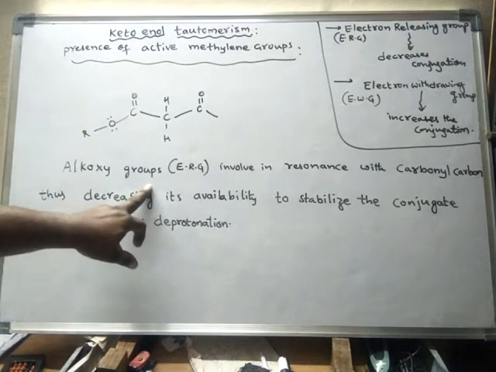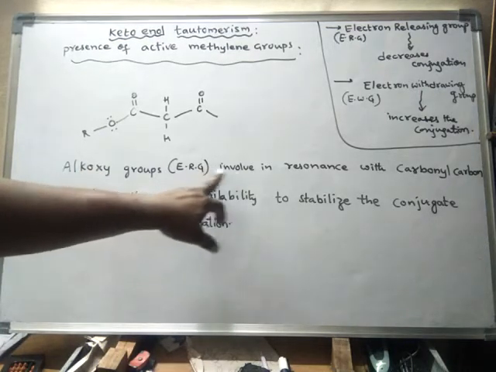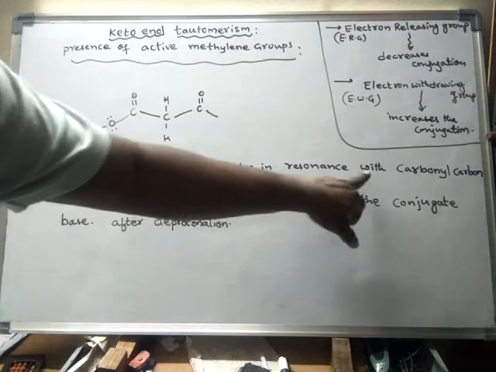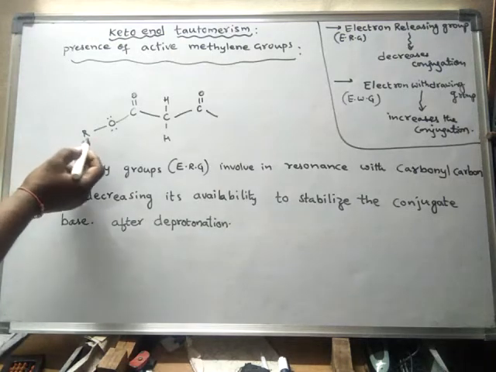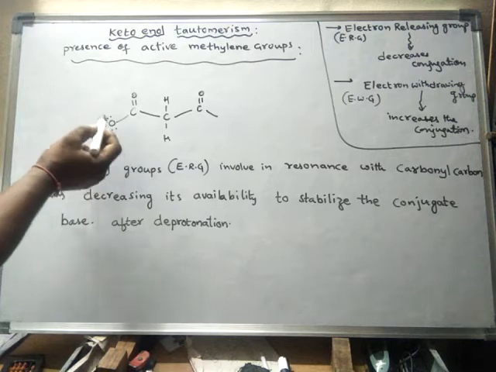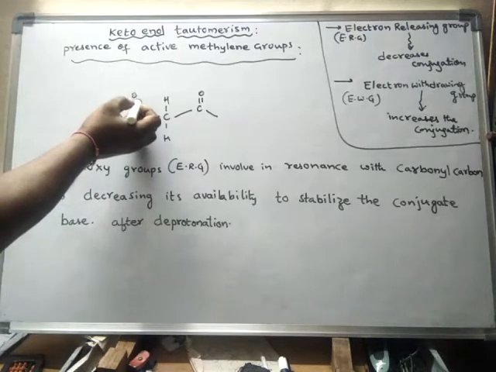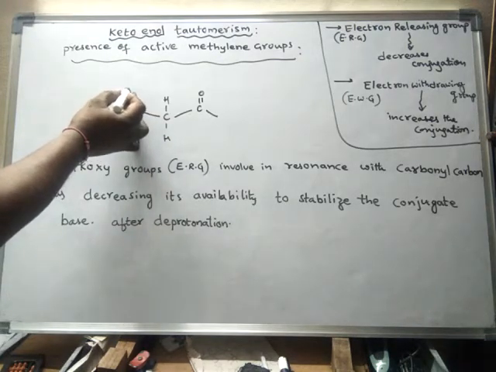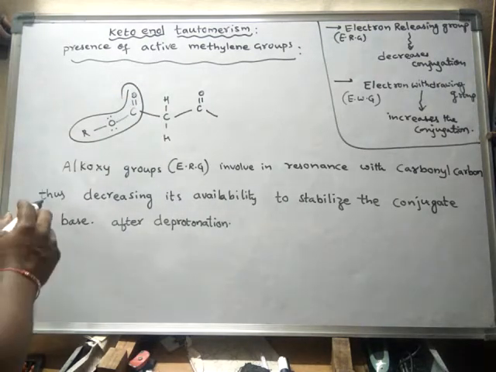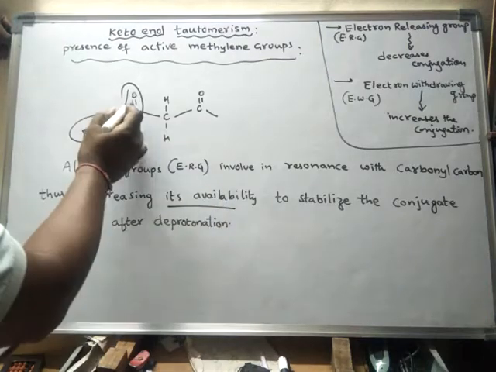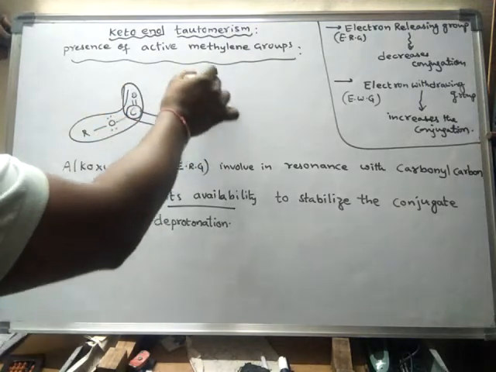Alkoxy groups, that means electron releasing groups, are involved in resonance with the carbonyl carbon. See, this is called the alkoxy group. So this will be involved in resonance with this carbon, so this part will be involved in resonance, thus decreasing its availability. That means this carbon is not available for this type of conjugation.